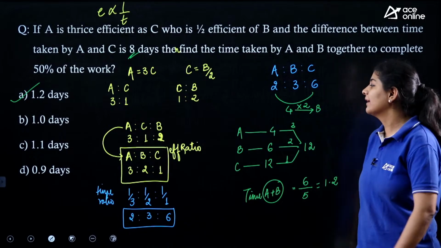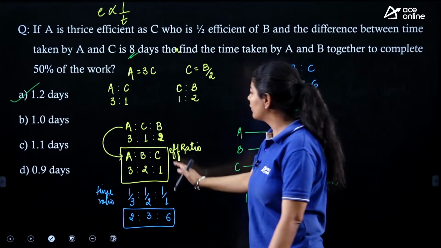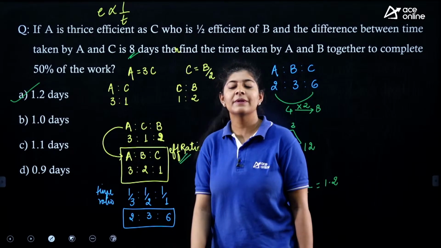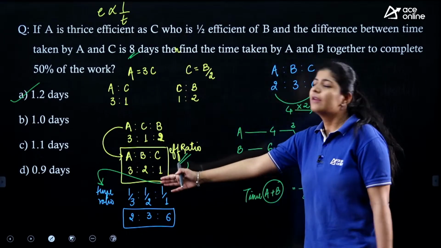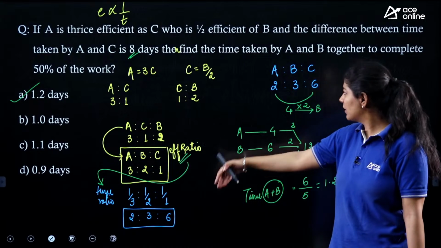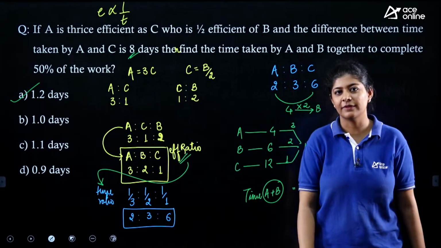So very easy one, right? First we need to find out the efficiency ratio. Once we get it, from this we need to derive the time ratio. Once we get the time ratio, then we can easily solve it, right?